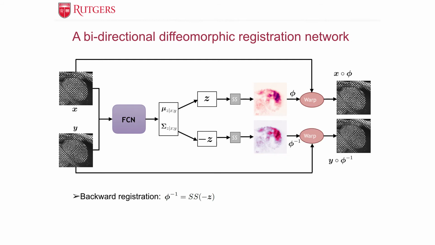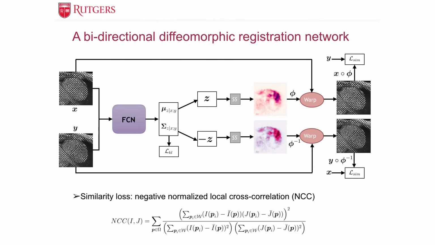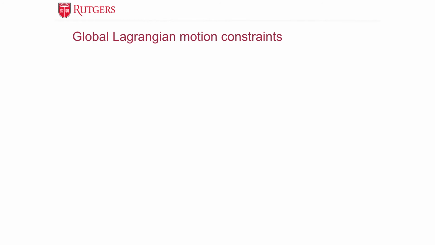We learn the posterior probabilistic distribution by the KL loss, and the reconstruction loss term is actually a similarity loss between the warped moving image and the fixed image. Here, we use the negative normalized local cross-correlation metric as a similarity loss. We also penalize the gradients of the motion fields.